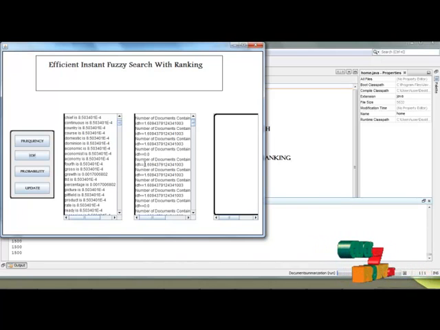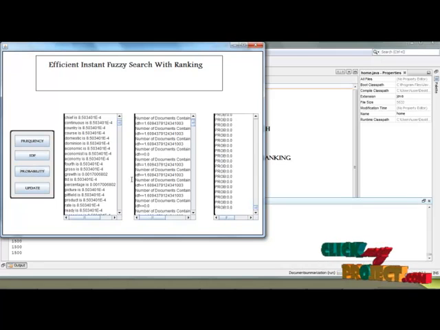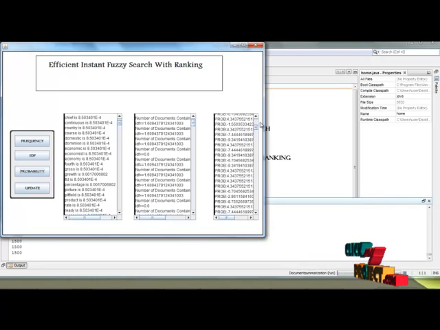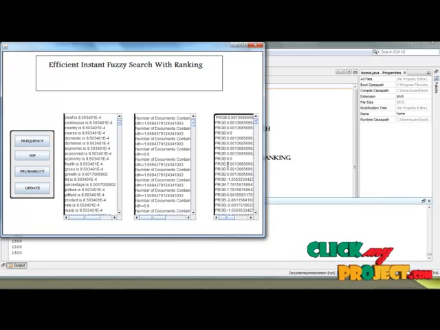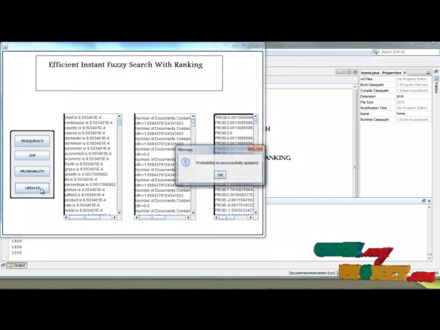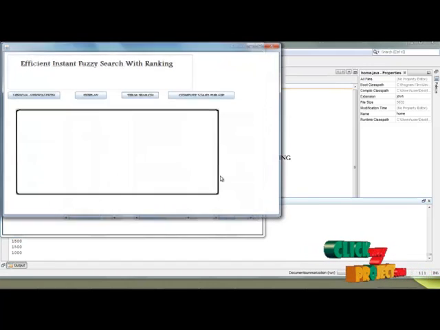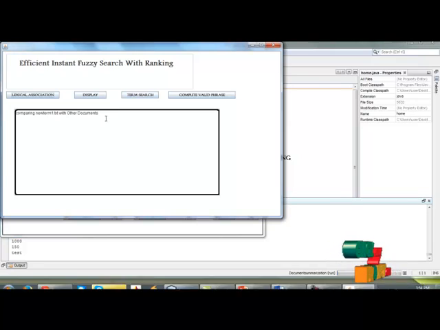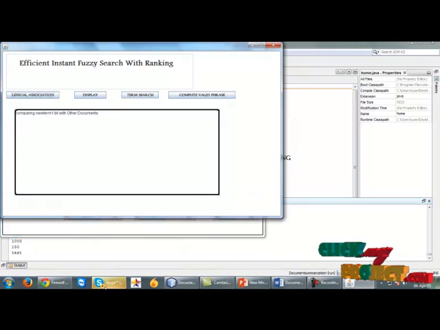So these two frequencies are used to find the probability value for each document. So here the probability value for each document is generated based on the TF and IDF approach. So this probability value is only based on the comparisons for the files. So simply click the update button and the data values will get uploaded in the file. So here we are going to analyze the lexical association between the files. So the lexical association means comparison of files which is under processing based on the TF and IDF approach. So here the lexical association is clearly displayed.